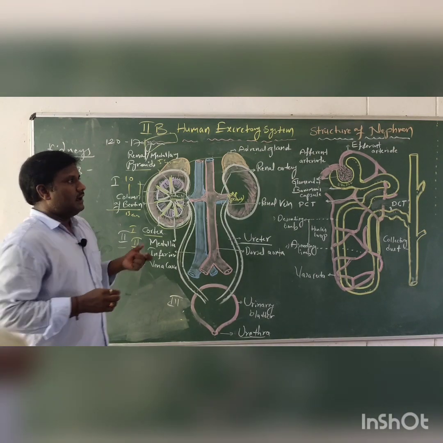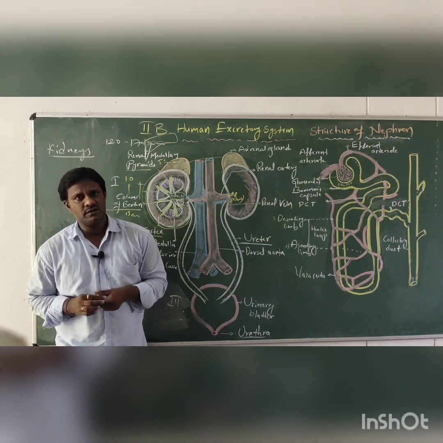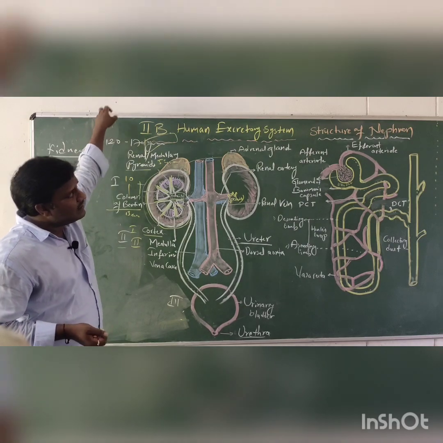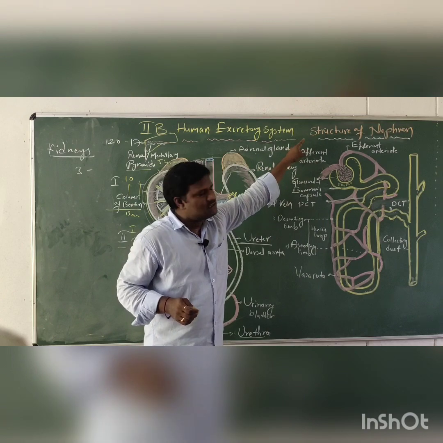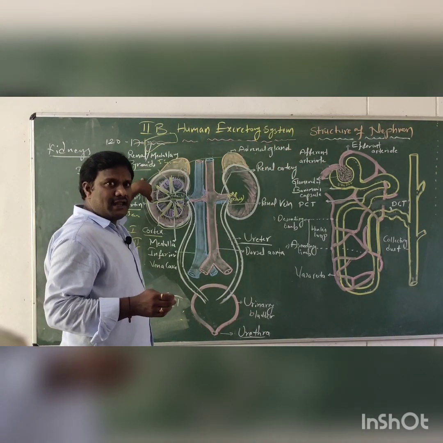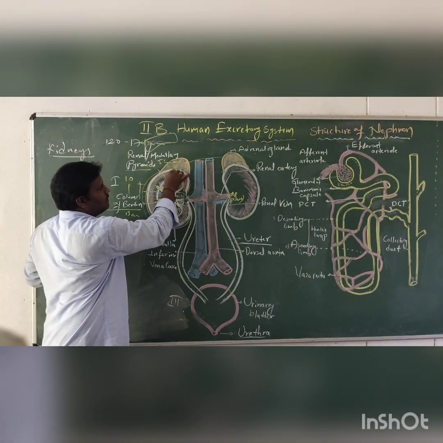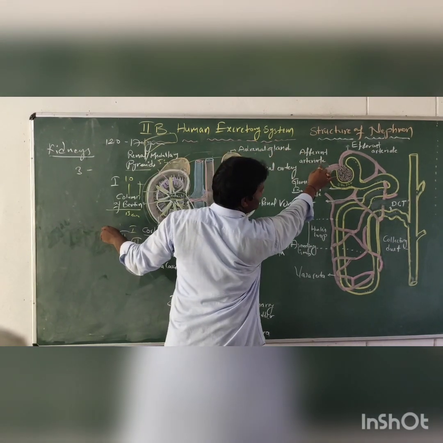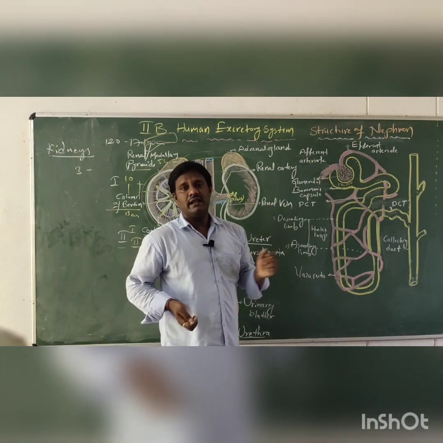For the IPE March examination, one essay question is expected: what is the structure of the kidney, and describe the structure of the nephron. Now we are studying the structure of the nephron. Each and every kidney carries about 1 million nephrons. In the renal pyramids there are millions of nephrons. One of the nephrons can be elongated. This is the nephron structure. Now we are studying the nephron structure.